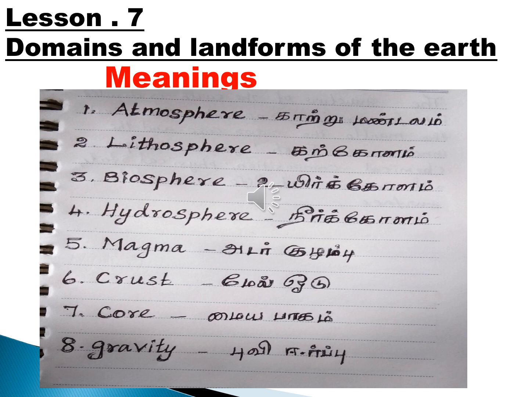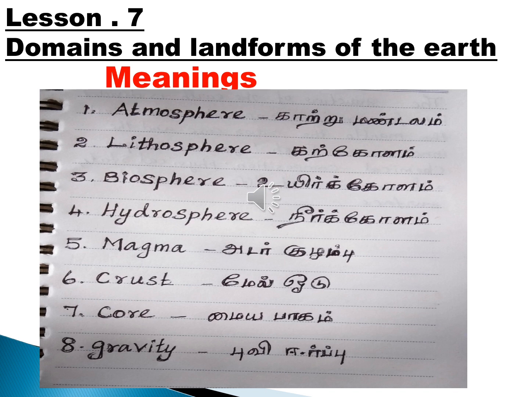Then the seventh one, core: மைய பாகம். Then the eighth one, gravity: புவியீர்ப்பு. Have you written, children?